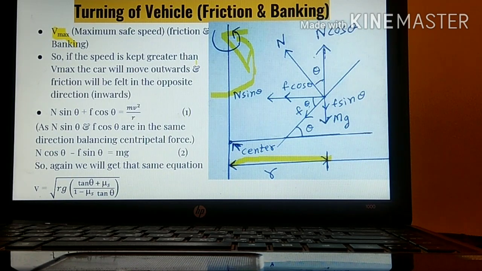Okay. If the speed is greater than Vmax, then what will happen? The vehicle will move outwards. So as we want to find out the value of Vmax, and if the speed of the vehicle is above Vmax, the vehicle will move outwards. So the frictional force will be created inwards, in the opposite direction. As the frictional force is created inwards, we will try to find out the components of this frictional force. We will write it over here, F cos theta and F sin theta.